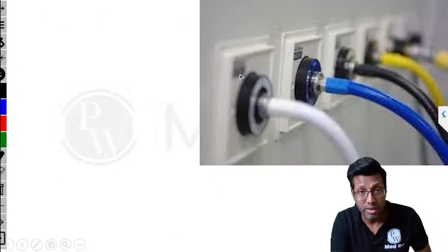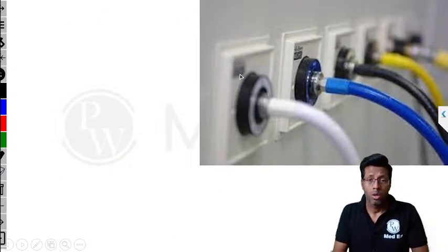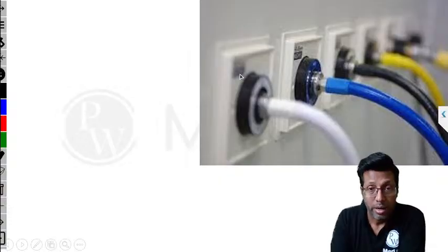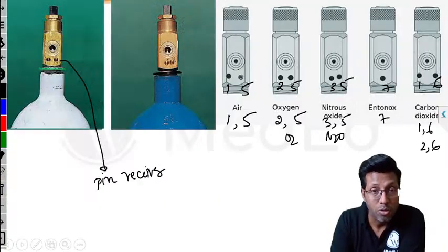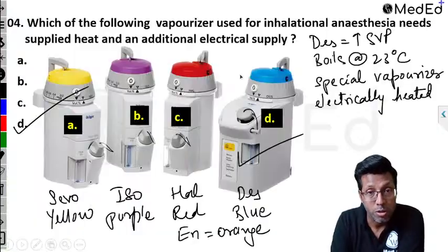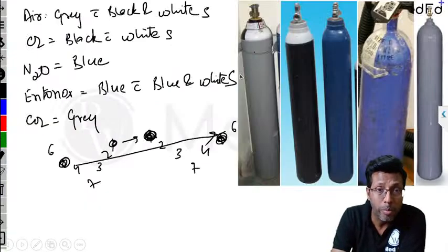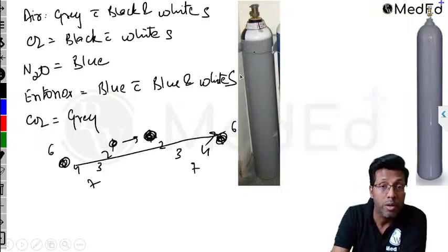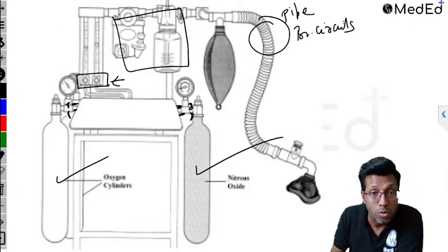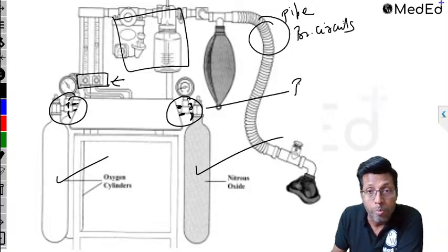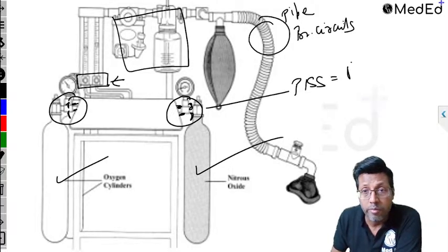So these are the vaporizers that we discussed. Now, apart from vaporizers, another important point I was telling is pipeline. So the anesthesia machine has these pipelines also, and pipelines are spread all over the hospital. So these pipelines also have color coding. As we had the pin index safety system, which prevented the wrong attachment of cylinders, can you see this? This is what is called the pin index safety system. So the pin index safety system prevents the wrong attachment of cylinders. Okay, this we already know.